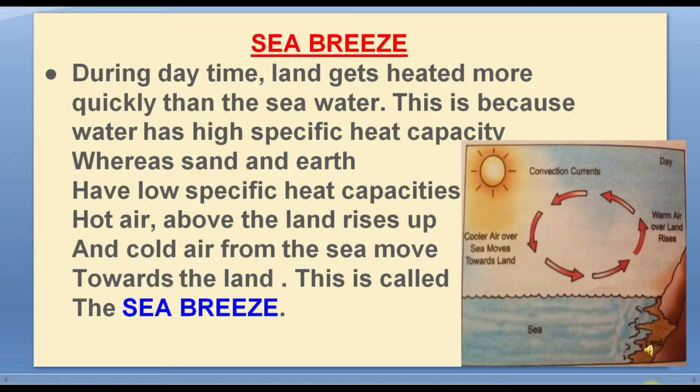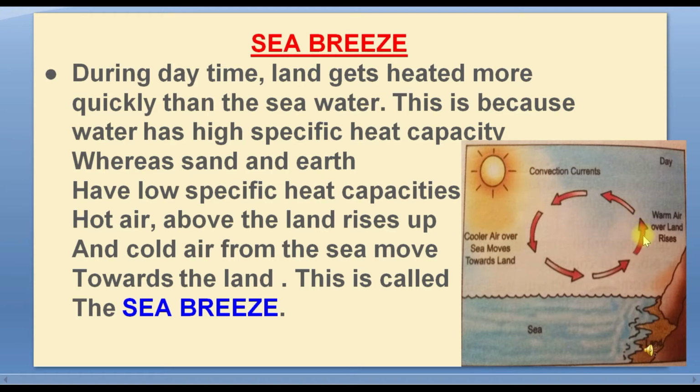What is the next topic? Sea breeze. The people living in coastal areas experience an interesting phenomenon during the daytime. During the daytime the land gets heated. See this image: this is the land, this is the sea water. The land gets heated faster than water, and the air over the land becomes hotter and rises up.